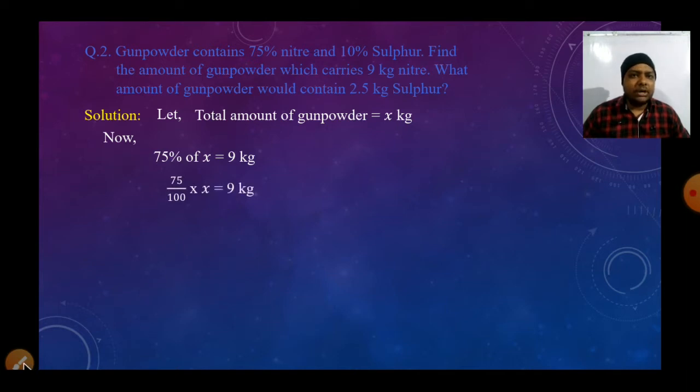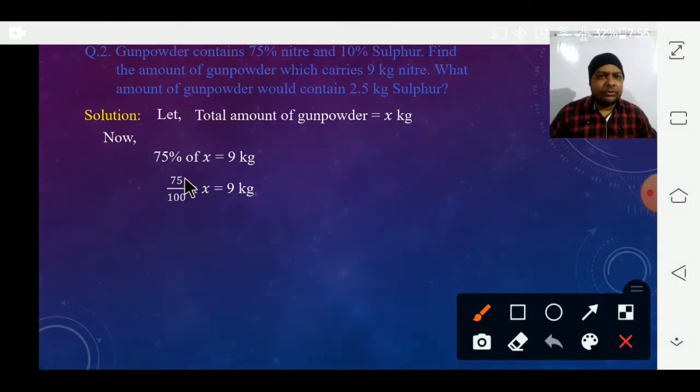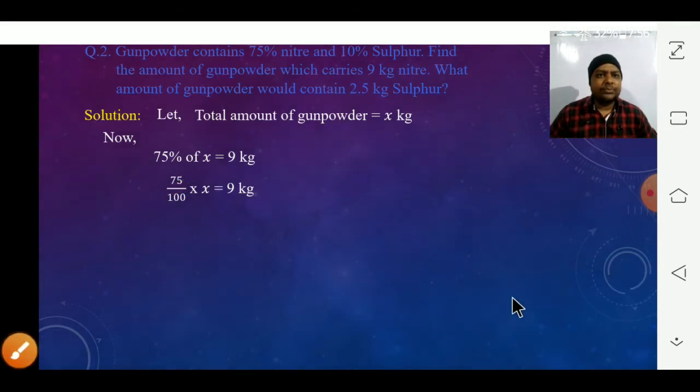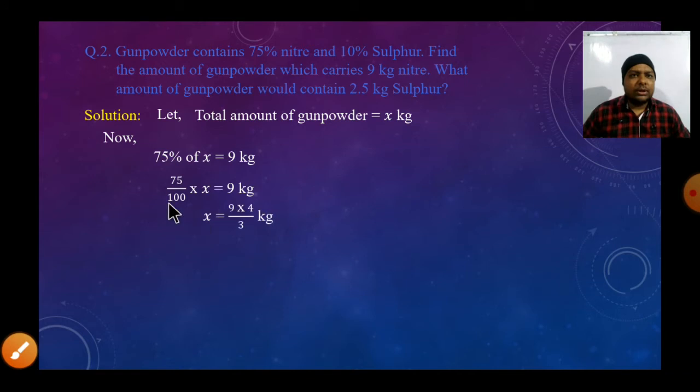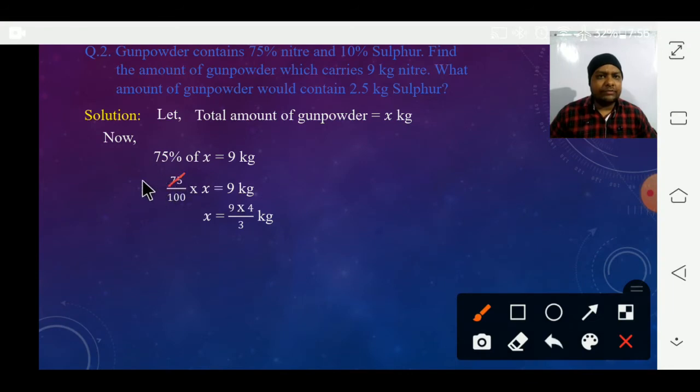Here you can see, students, both 75 and 100 are divisible by 25. 25 times 3 is 75 and 25 times 4 is 100.